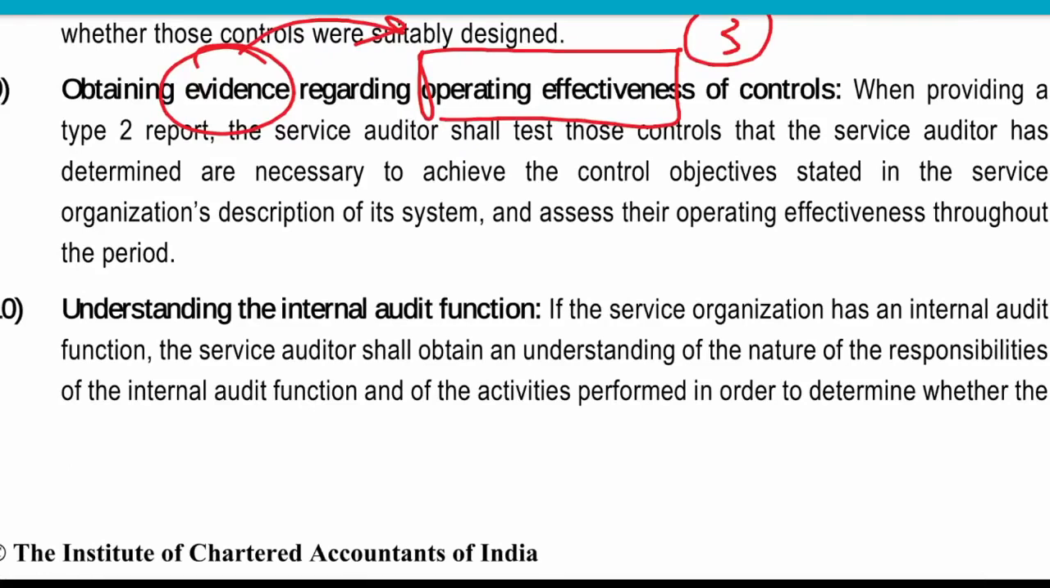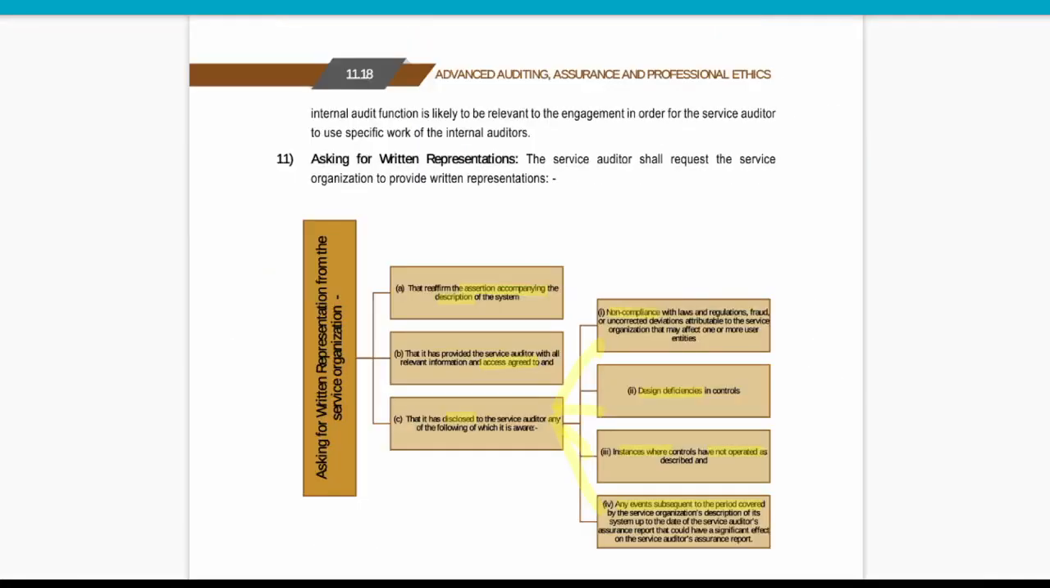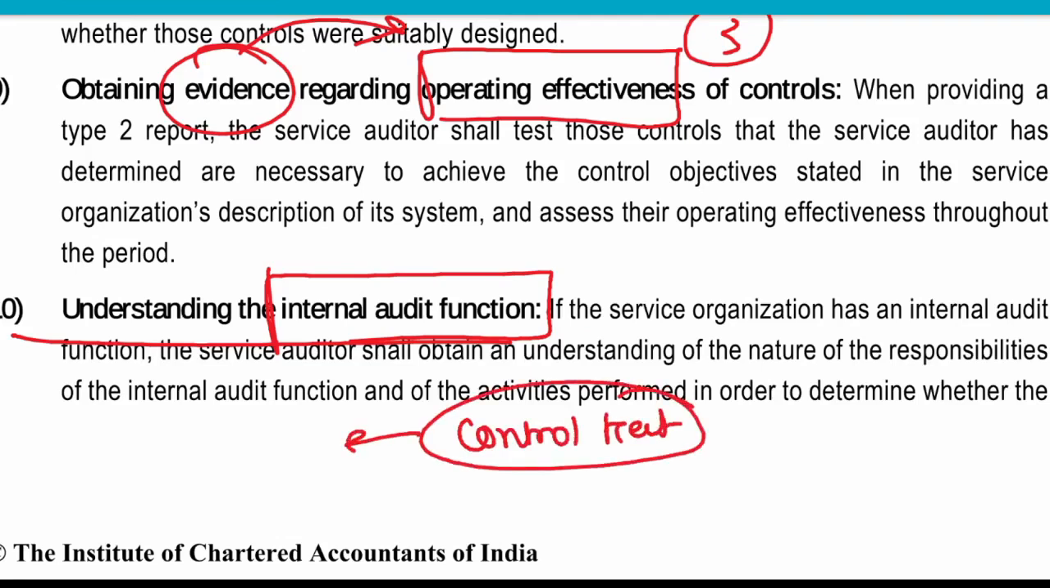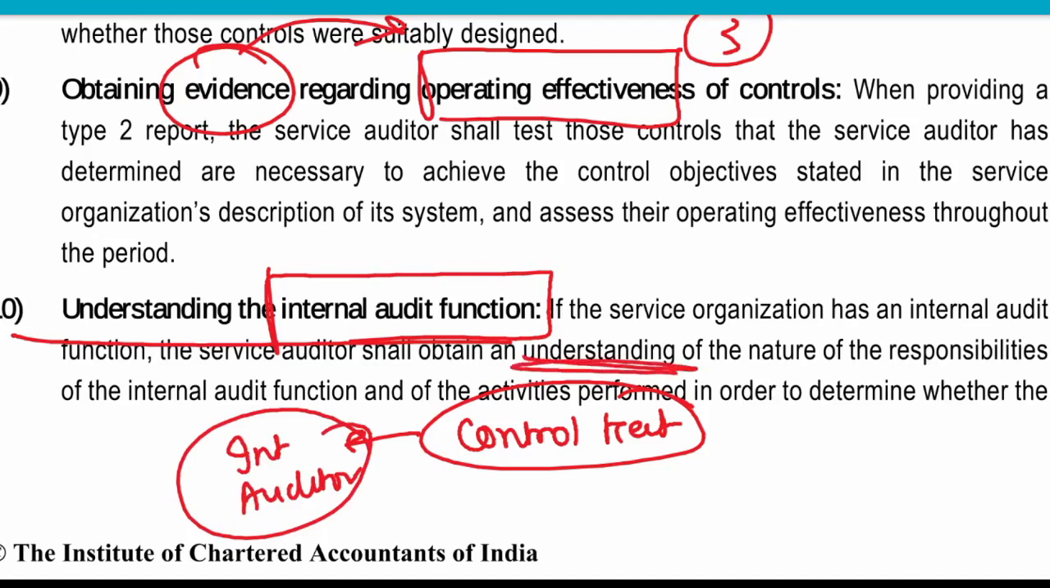Then we will understand the internal audit function. We will also understand how internal audit is functioning, because at last what we are doing is testing controls. Normally, control testing is already done by the internal auditor, right? So we need to understand the nature of the internal auditor's work and how they have performed it. All these things we will understand, that is, what has already been done by the internal auditor.